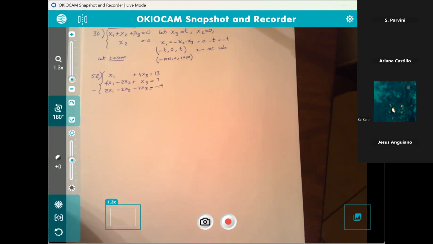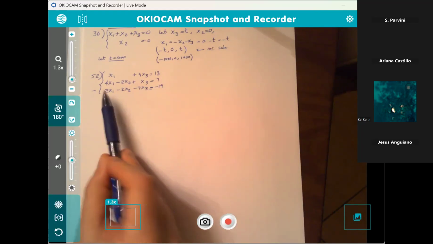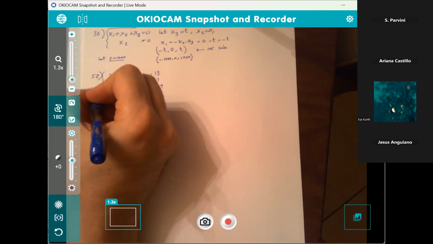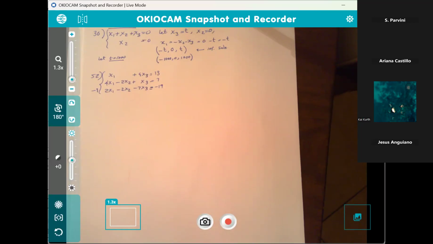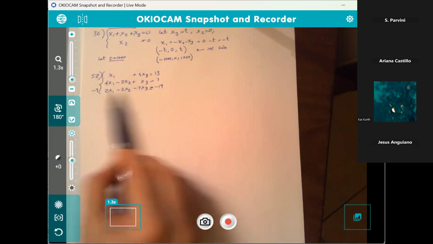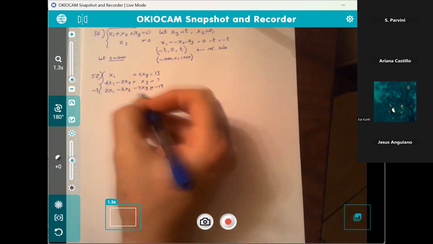Remember the 3 rules we had for equivalent systems. We are allowed to switch equations, interchange them. We can multiply any row by any non-zero number, and that's what multiplying by negative is, like multiply by -1 to be specific, and that is allowable. That's rule number 2. And rule number 3 allows us to multiply a row and add it to another row and replace that. I call it a row. It's really an equation. Later on, when we talk matrices, each equation will be equivalent to a row of a matrix. So that's why I'm used to calling them rows and columns. Okay, well, let's do that then.